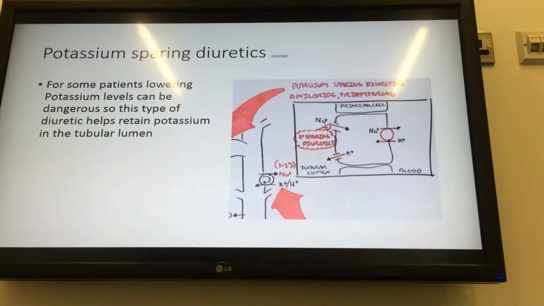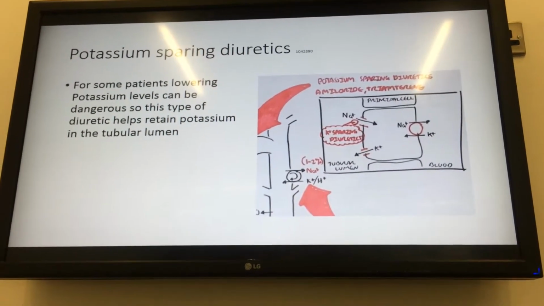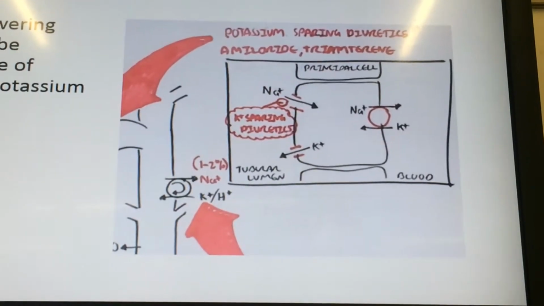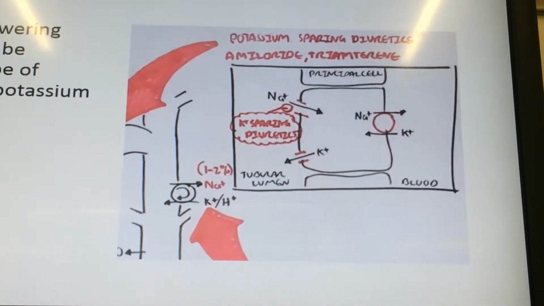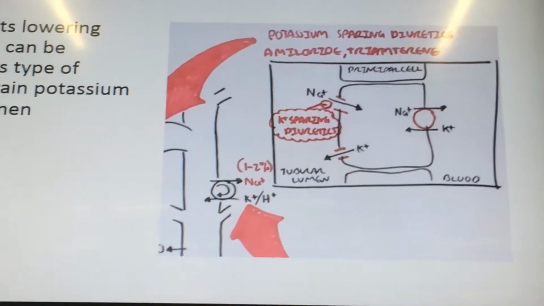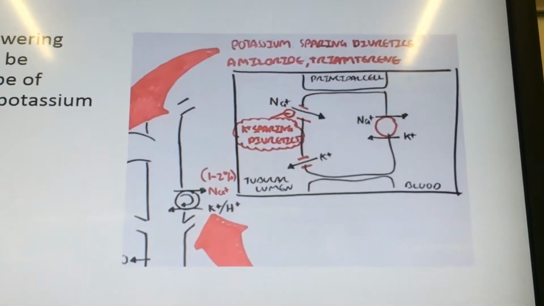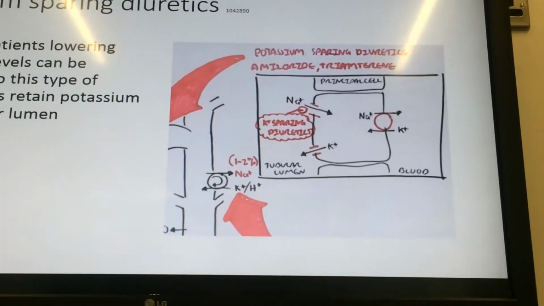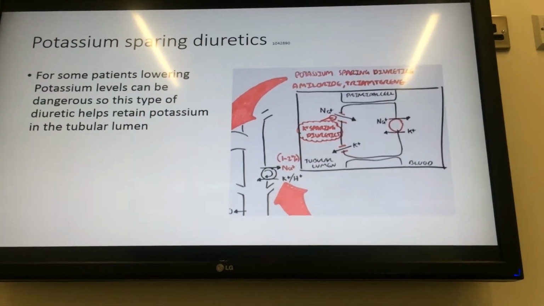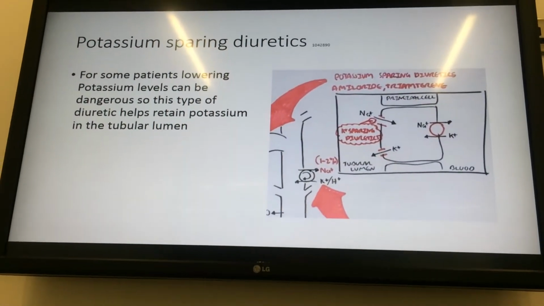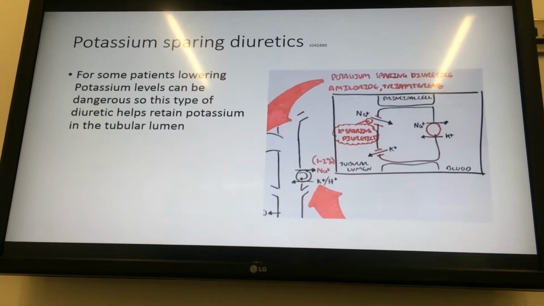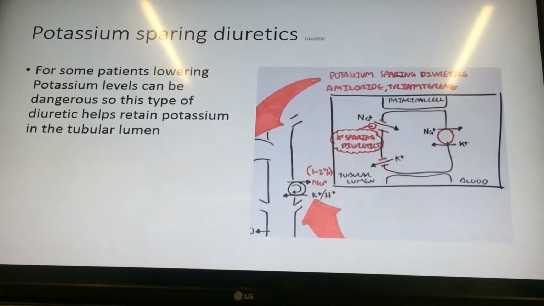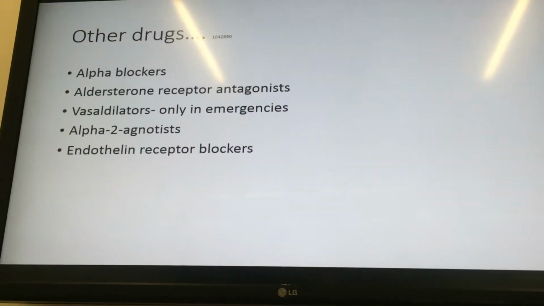Potassium-sparing diuretics are competitive antagonists. Here's a diagram again of a tubule. They either compete with aldosterone for intracellular cytoplasmic receptor sites, or directly block sodium channels. The former prevents the production of proteins that are normally synthesized in reaction to aldosterone, and these mediator proteins are not produced, so stimulation of sodium-potassium exchange sites in the collecting tubule does not occur. This prevents sodium reabsorption and the potassium and hydrogen ion excretion. Other drugs are listed above.